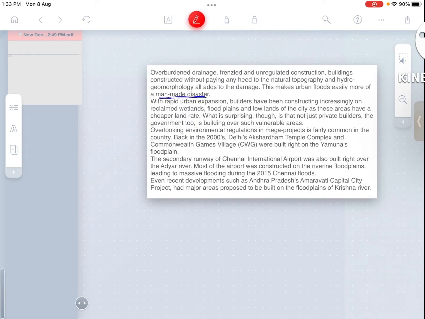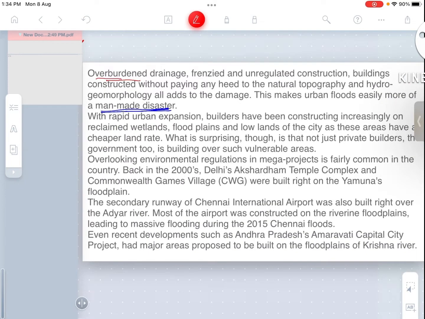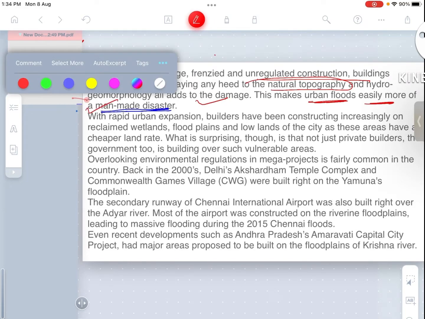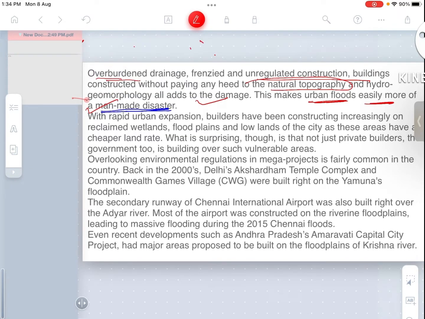This is an extract I have taken from Down to Earth, and it says that overburdened drainage, fringed and unregulated construction, building construction without paying any heed to the natural topography and hydrogeomorphology adds to this damage. So this makes urban flood more of a man-made disaster rather than a natural disaster.